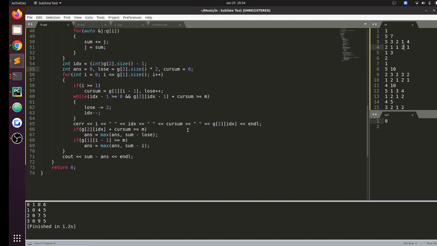So this is not satisfied, obviously. For the first index, when i is 1, I'll be removing 4, and over here I'll be removing 5, right? So 5 and 1, yes, this value should be satisfied.